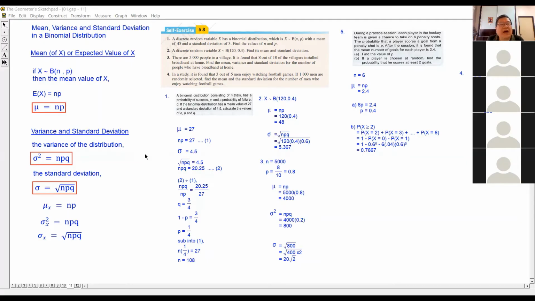Where does this mean and variance come from? You would like to ask me like that, because we know that when we do binomial, we only get the value of x and the probability, right? So I'm going to answer your question.